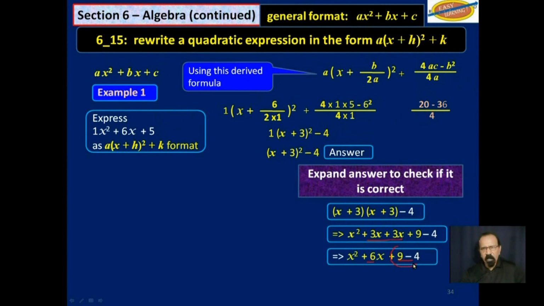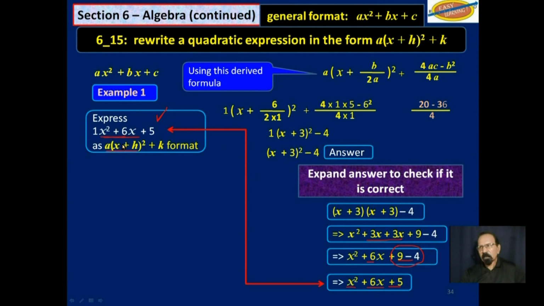We will simplify that part there. And so we have x squared plus 6x plus 5. Was that what we began with? Yes. So now we are able to express that quadratic expression in this format, which is this over here.